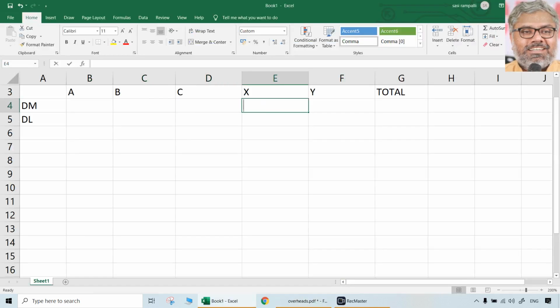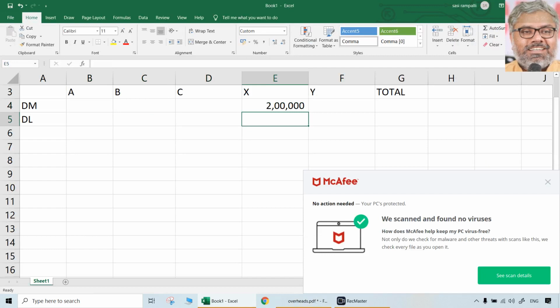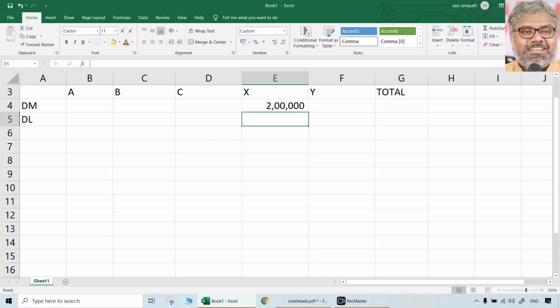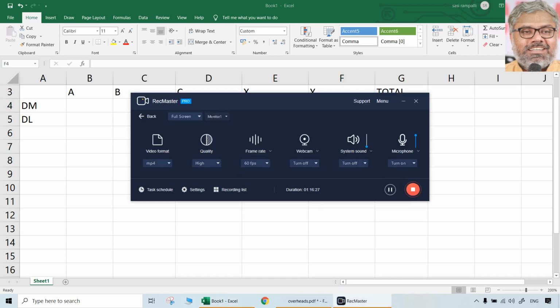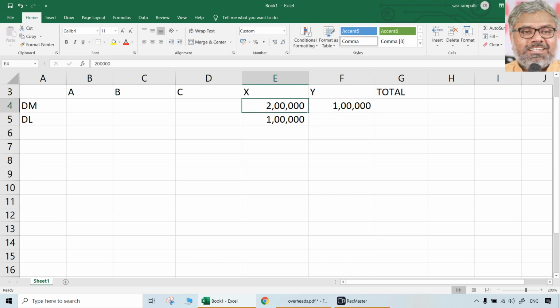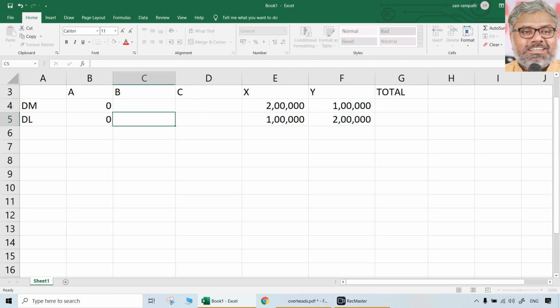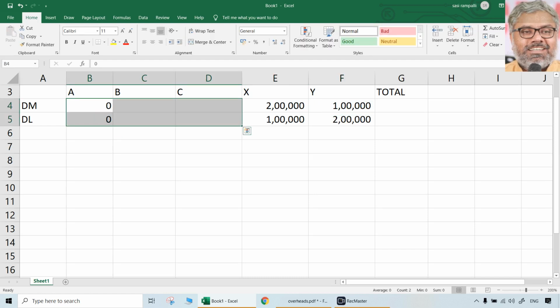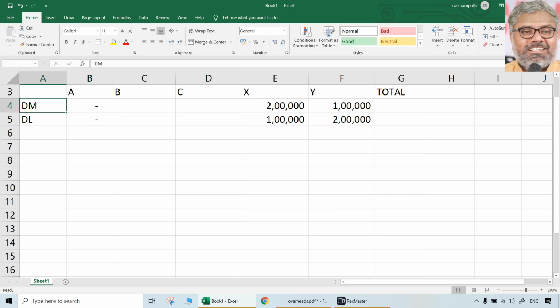Okay. So 2 lakhs, 1 lakh, 1 lakh, 2 lakhs. These are the direct material and direct wages. We should not take the direct material and direct wages for the other production departments at all.